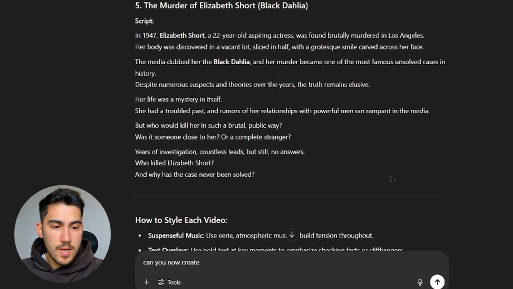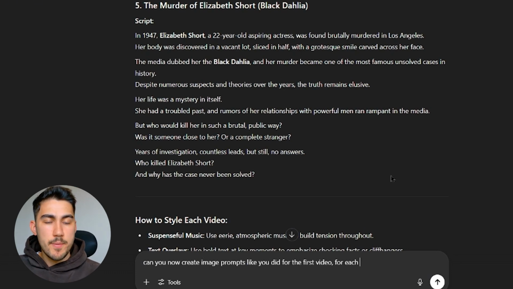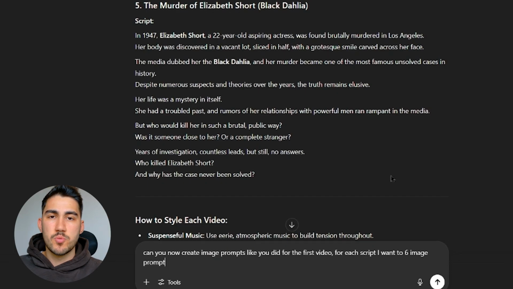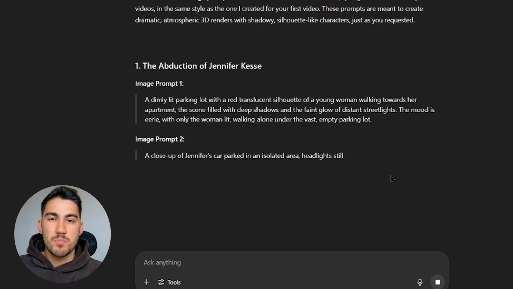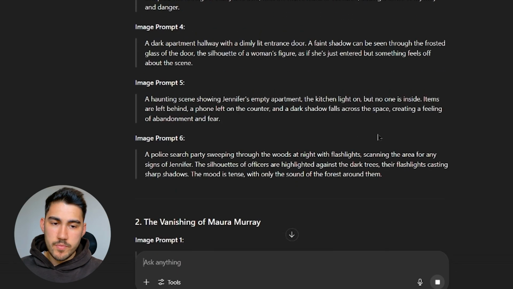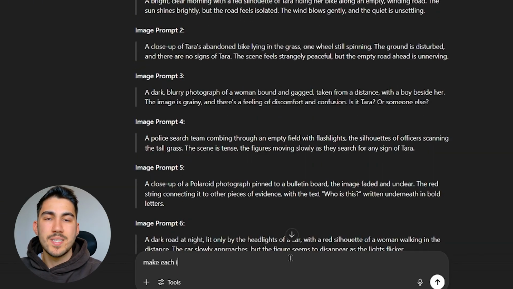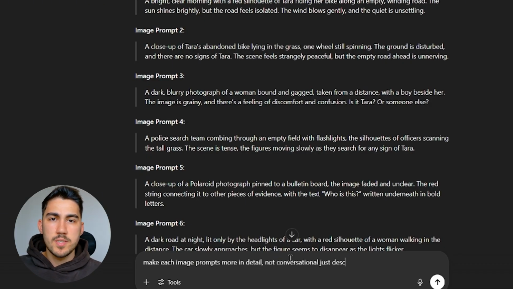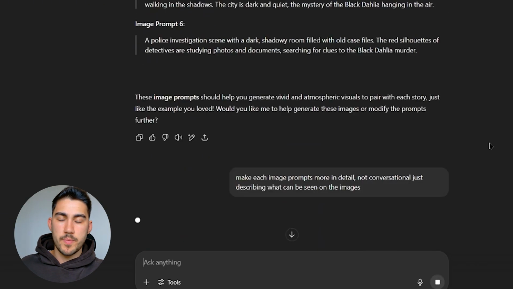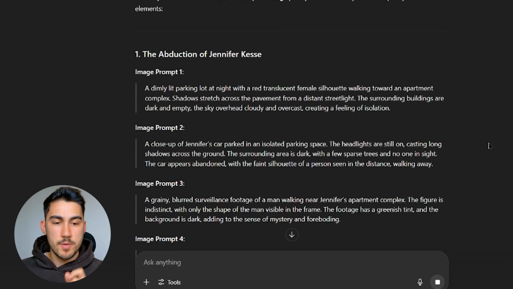For each script, I want 6 image prompts. With that, ChatGPT creates again image prompts that I can use to create images that are consistent over the entire story, because that's the most important part about this. I wasn't really happy with the result again, so I typed in again, make each image prompt more in detail. So the structure, consistency and the settings of the images stays the same. Okay. With that, we have our image prompts.